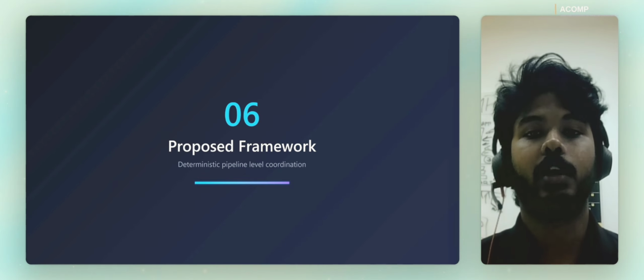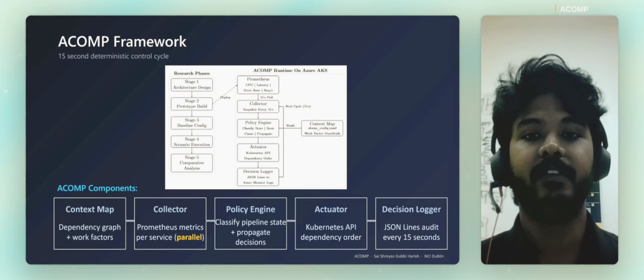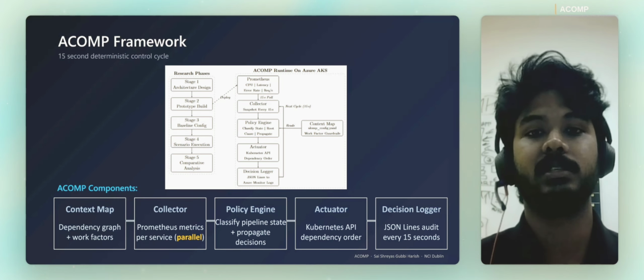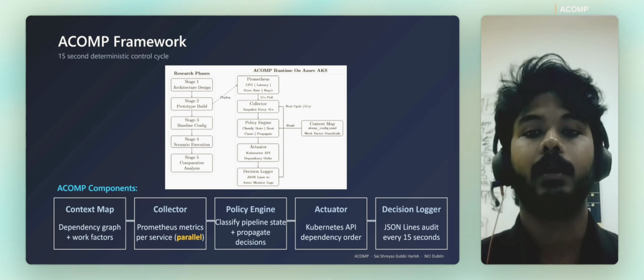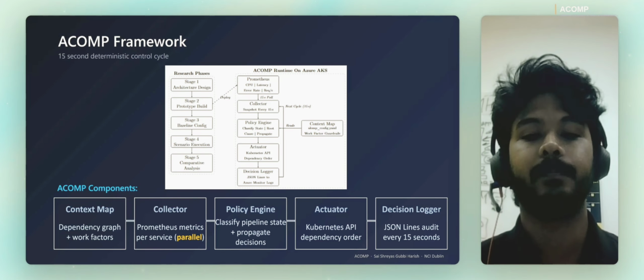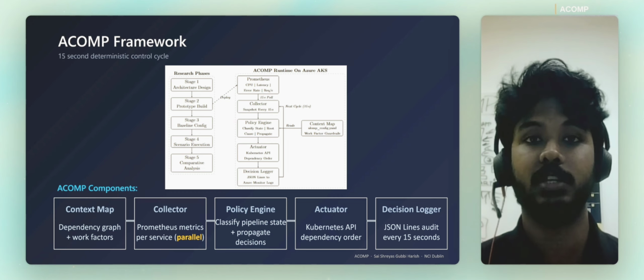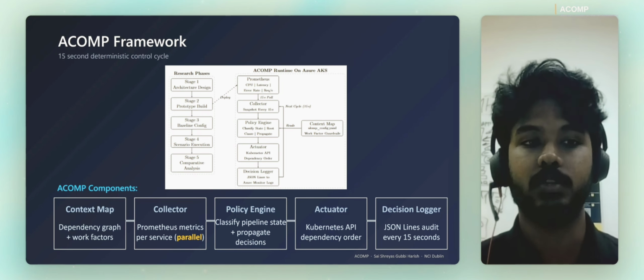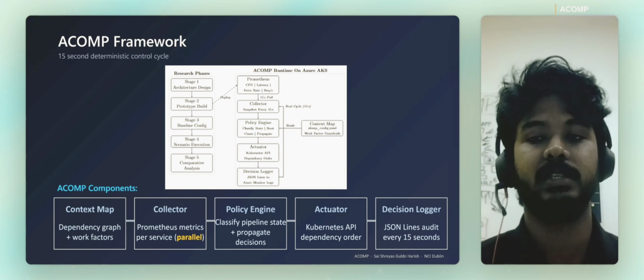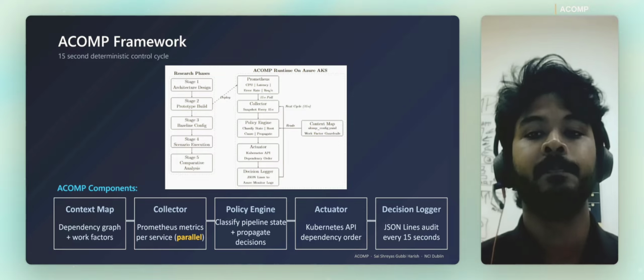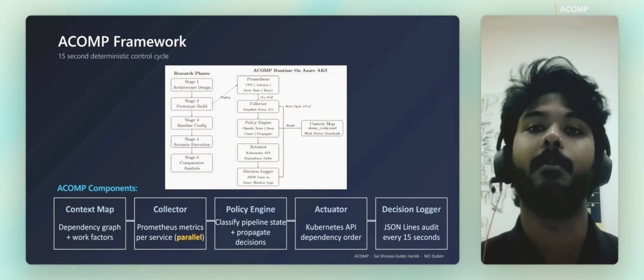Moving on, here's what I built to close those gaps. ACOMP runs a 15-second deterministic control cycle with 5 components which can be configured as per the organization's requirements and scaling dependencies. The context map holds the dependency graph and work factors. The collector polls Prometheus in parallel per service, not sequentially. This is what differentiates it from the rest, making the scaling decisions even better. The policy engine is the brain of ACOMP and classifies the pipeline states and computes decisions. The actuator patches deployments in upstream-first order, and the decision logger writes one JSON line audit record every cycle. Nothing here needs machine learning and all of it is deterministic by design.